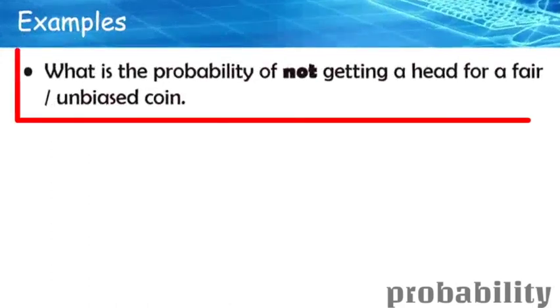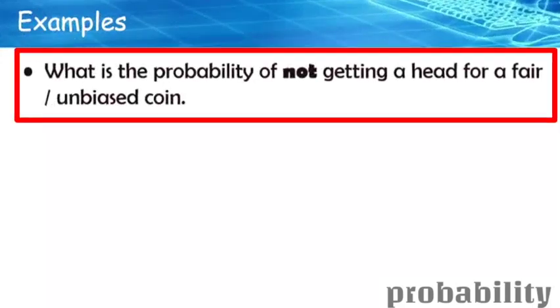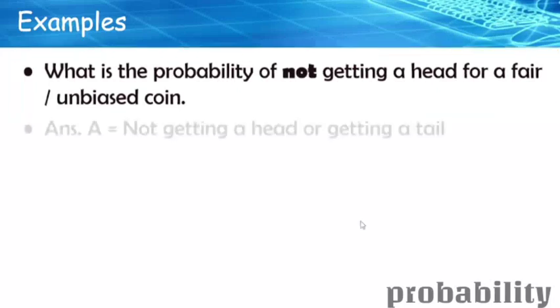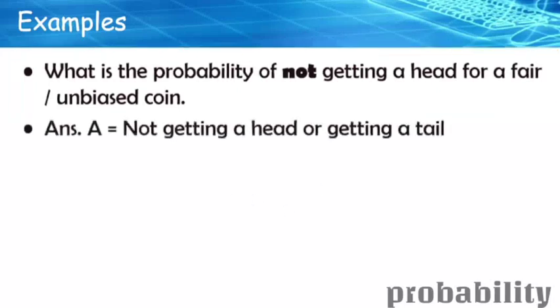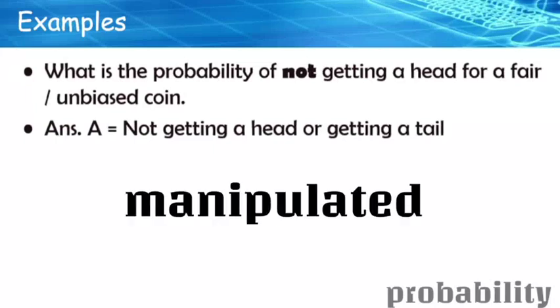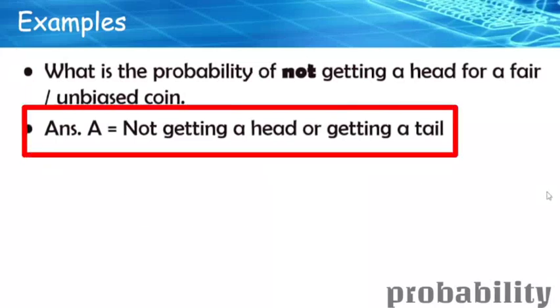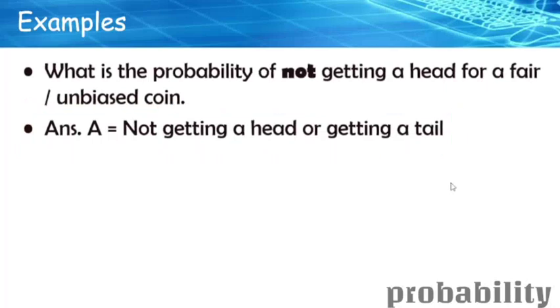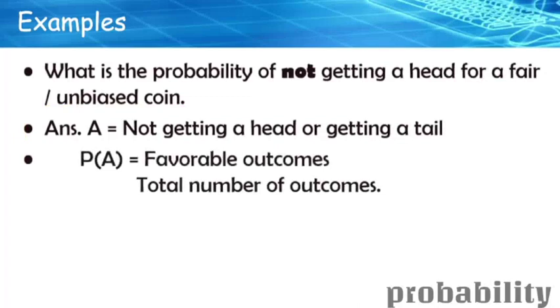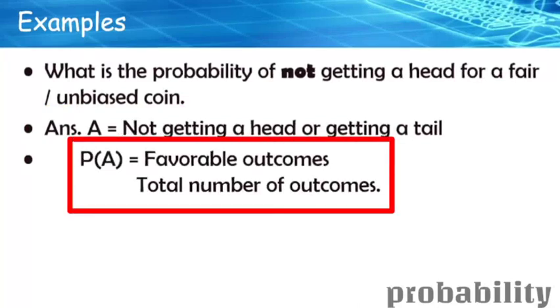Now, what is the probability of not getting a head from a fair coin? Remember, it is unbiased, so it is not manipulated. Not getting a head is equivalent to getting a tail, right? So we are trying to find the probability of getting a tail, considering it as an unbiased coin. The formula is the same: P of A will be equal to favorable outcomes divided by total number of outcomes.